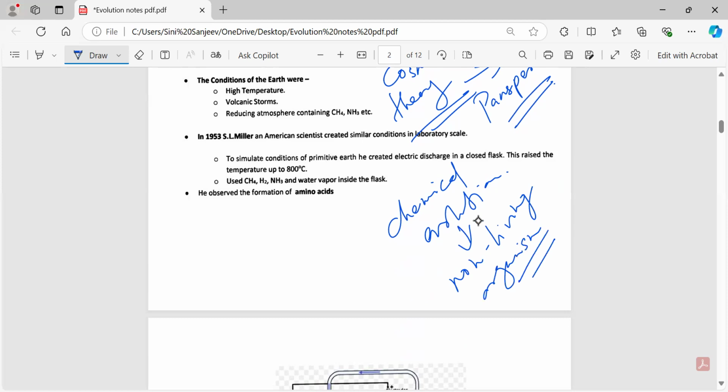Now, what kind of non-living organism? Organic, inorganic molecules or sugars, proteins, nucleic acid, whatever was there. From there, whatever life originated is what the chemical evolution theory states. These are some of the theories which were put forward, but initially nothing gave proof that life exists.